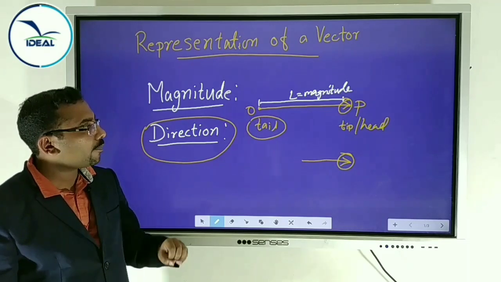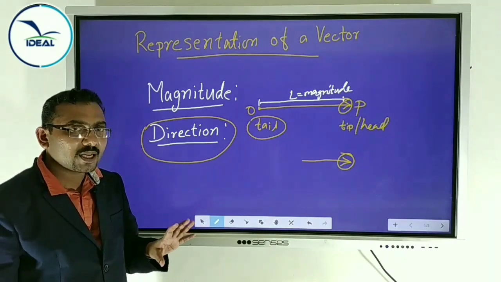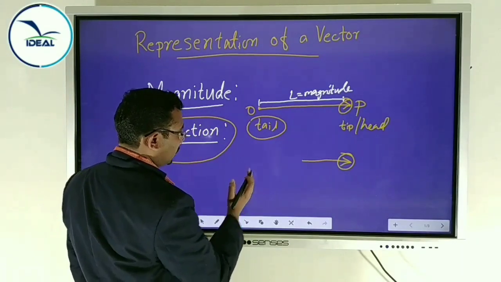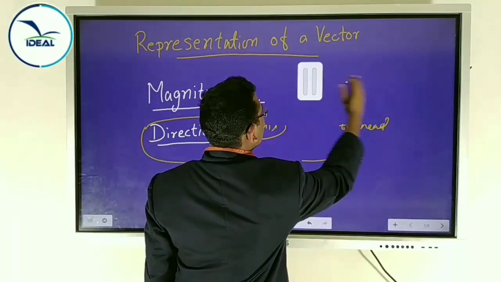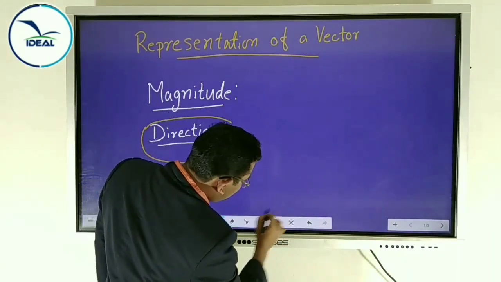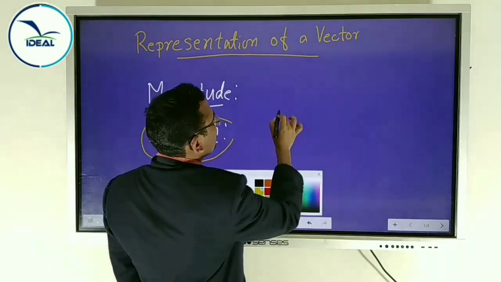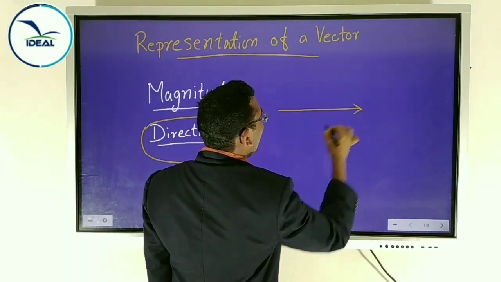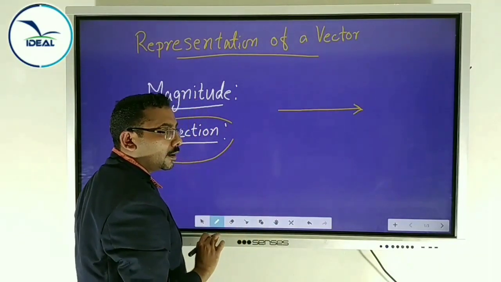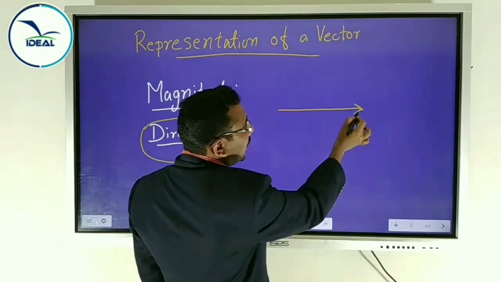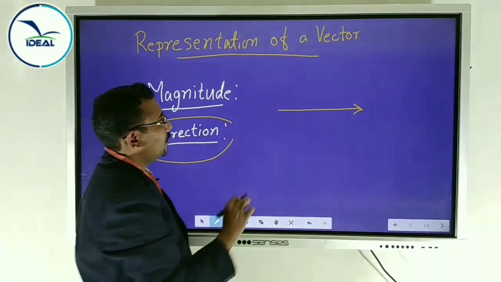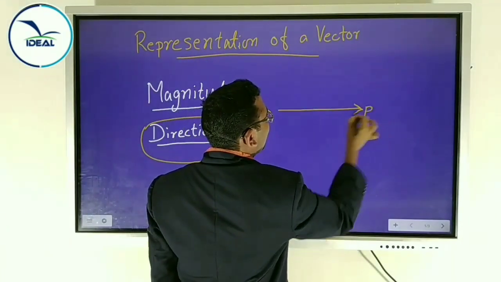Then how to represent a vector? A vector is represented by a straight line with an arrowhead. The length of the line represents the magnitude of the vector, and the arrowhead represents the direction of the vector. This is the vector OP.